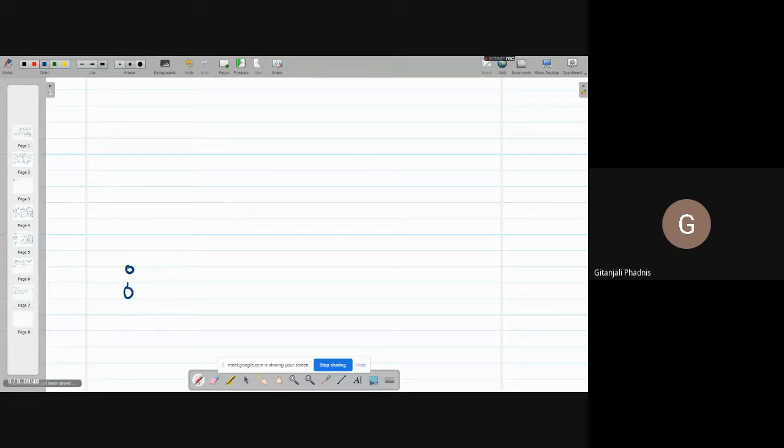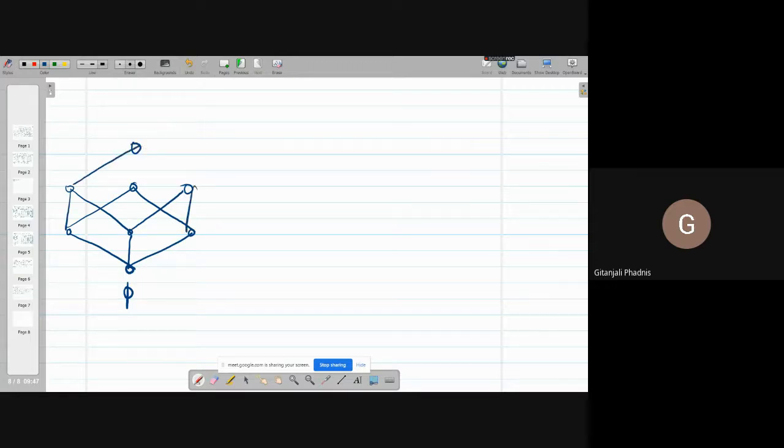You start from phi, then you have three, then again three here. This is singleton a, singleton b, and singleton c. This is bc, this is ac, this is ab, and this is abc.